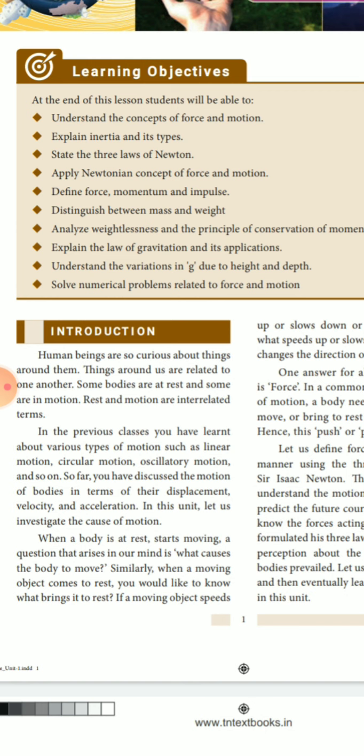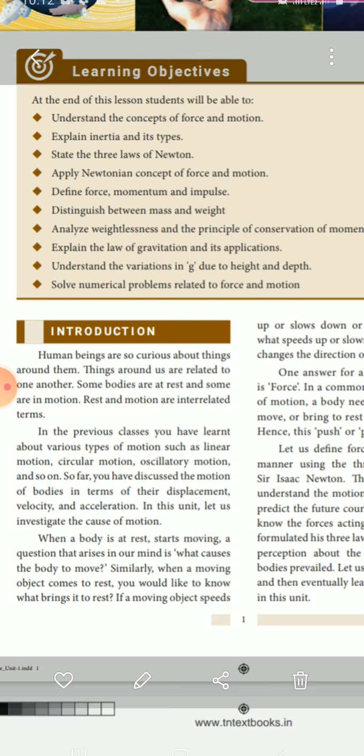For example, in our home, table, chair, bureau, etc. All of that is always at rest. Body means here object. Some are in motion. Some objects move from one place to another place. For example, car, bus, etc. So rest and motion are interrelated terms.